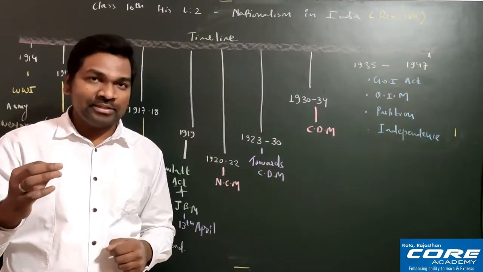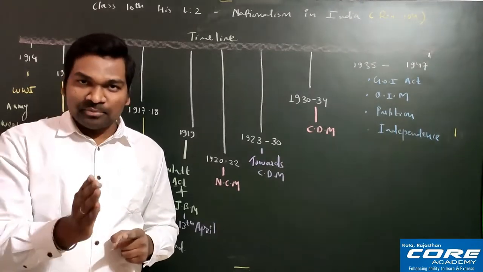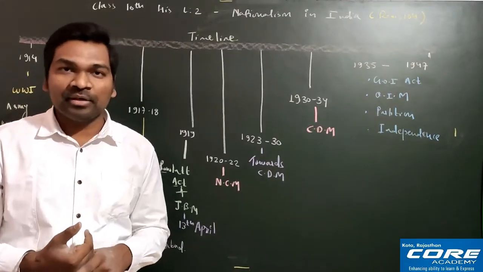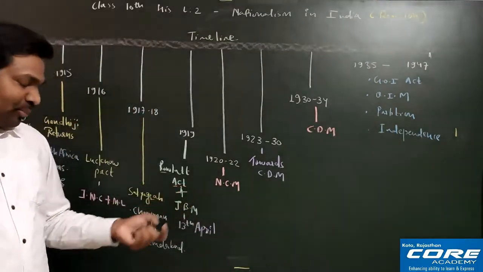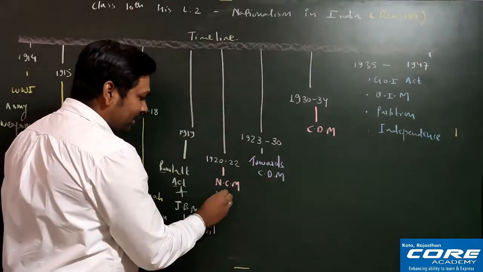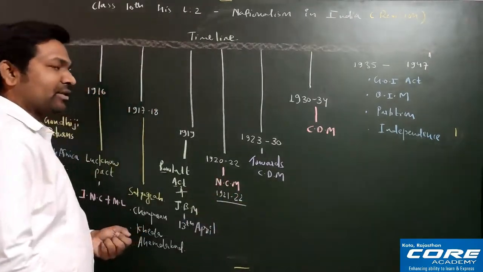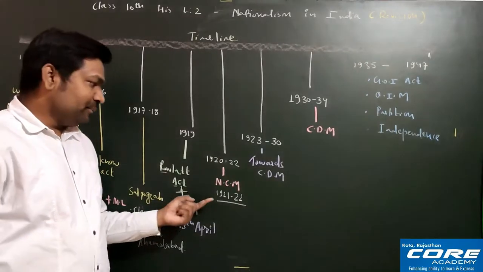This decision was taken in December 1920 and it started from January 1921. Okay, so remember this non-cooperation movement started in 1921 and continued until 1922. Non-cooperation movement, I am telling you all. Okay, so I hope this is clear to everyone.